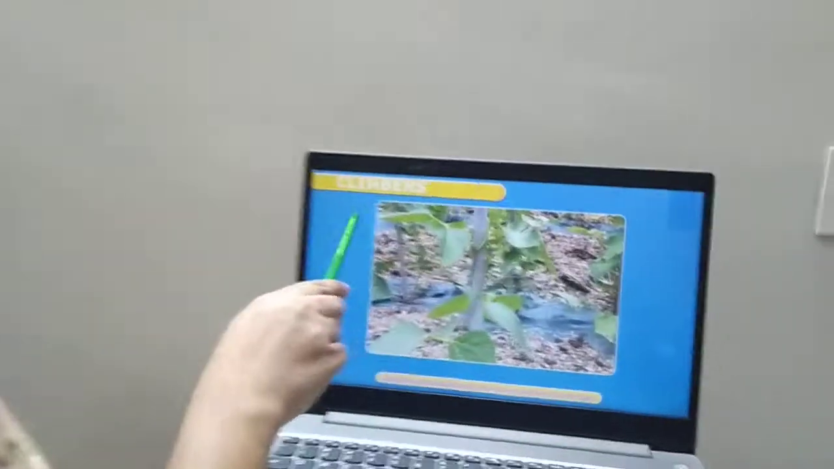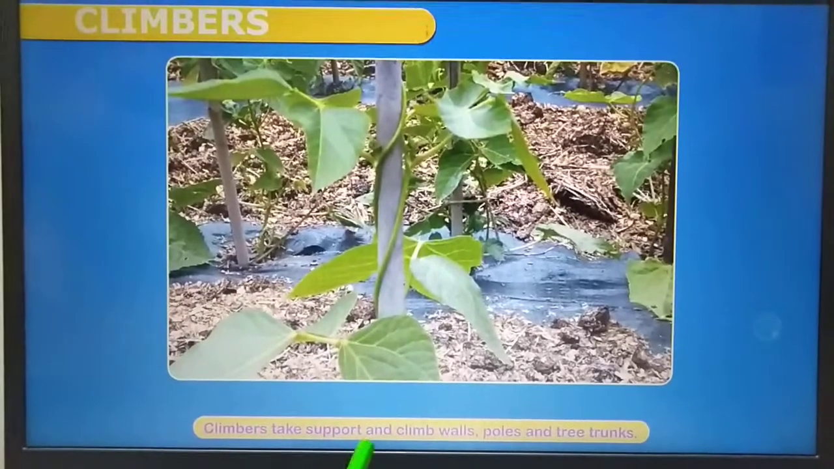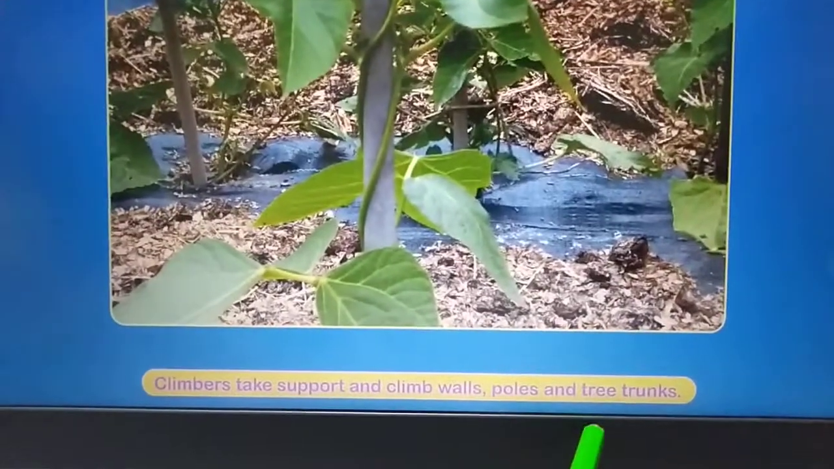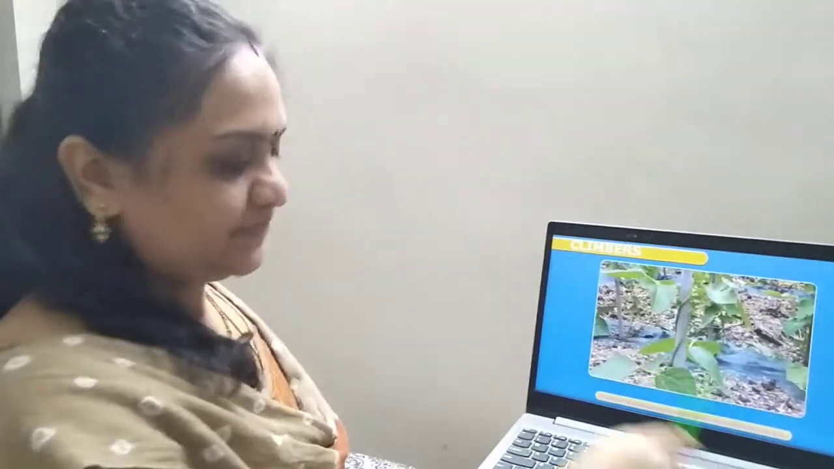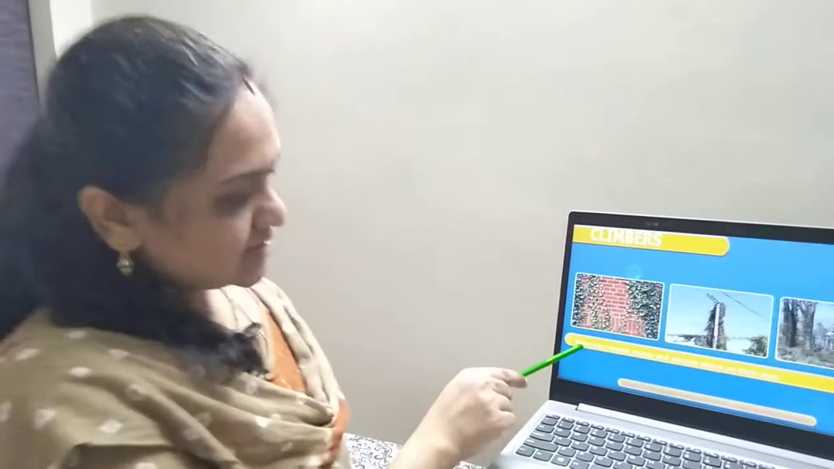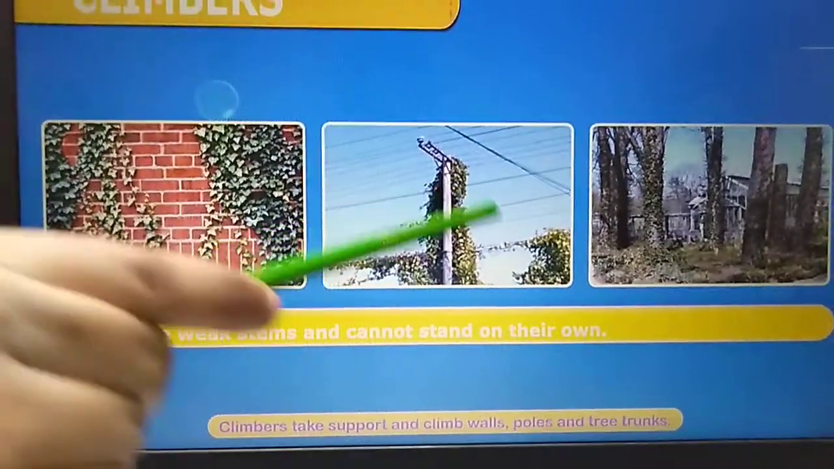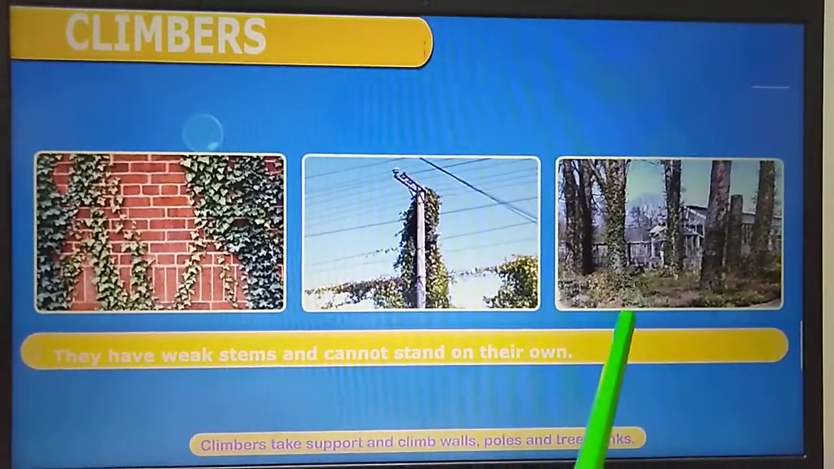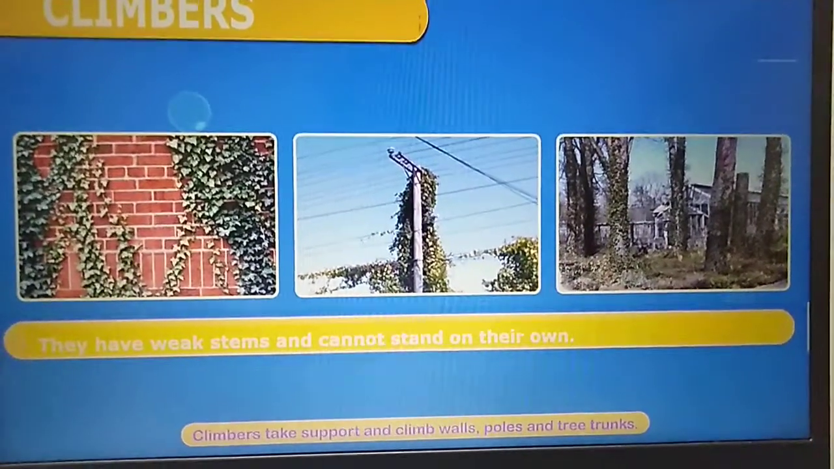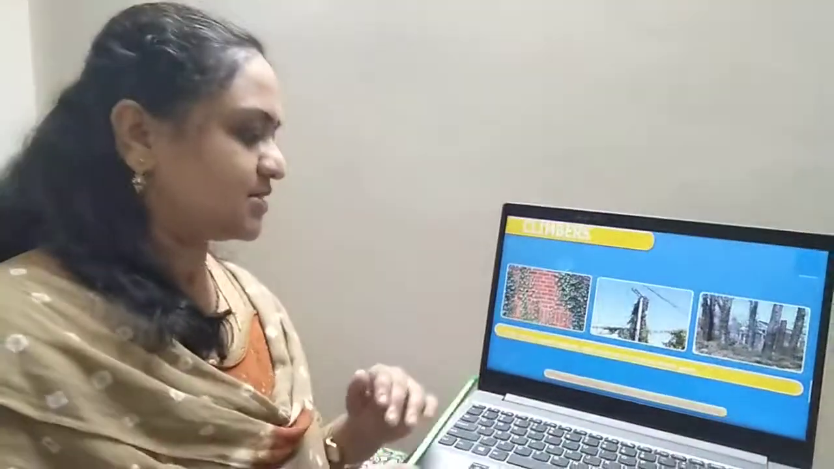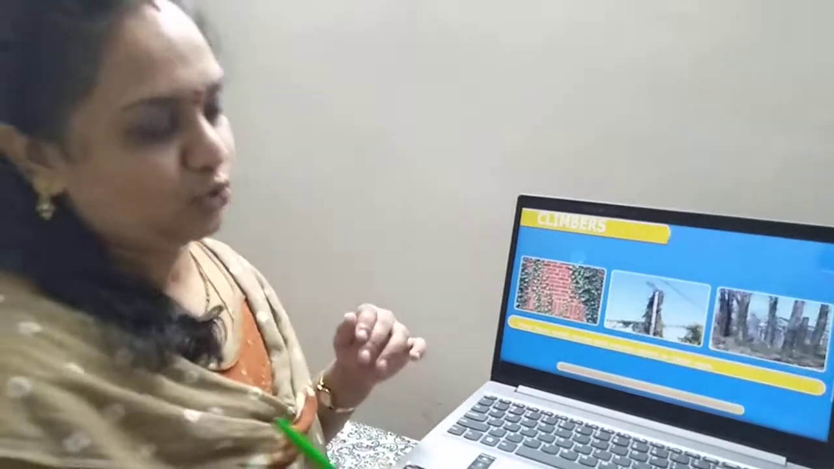Yes. The next type of plant is climbers. What are they? Climbers. Climbers take support and climb walls, poles and tree trunks. See how this plant is taking the support of the pole here? Yes. If you see this, climbers here, they are taking the support of wall to climb, to grow. Here it is taking the support of a pole. And here, see how they are taking the support of tree trunks? Why are they taking support of these things? Because they have weak stems. Okay, the climbers have weak stems. That is why they are taking the support to climb and grow.